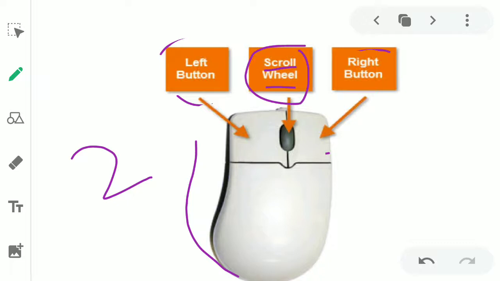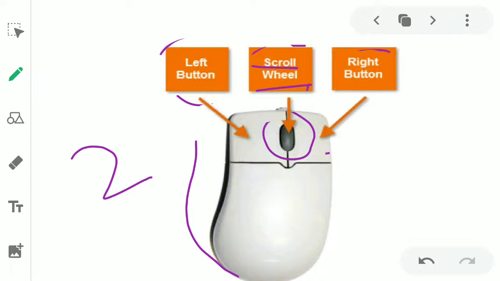So here wheel means something which is round in shape, because this button of the computer has a shape like a wheel. You see a wheel on a cycle, a car or a motorcycle. So it is like a wheel or we can say a tire. And now why do we call it a scroll wheel? We call it a scroll wheel because first, it has a shape like a wheel, like a tire, and second, it scrolls.